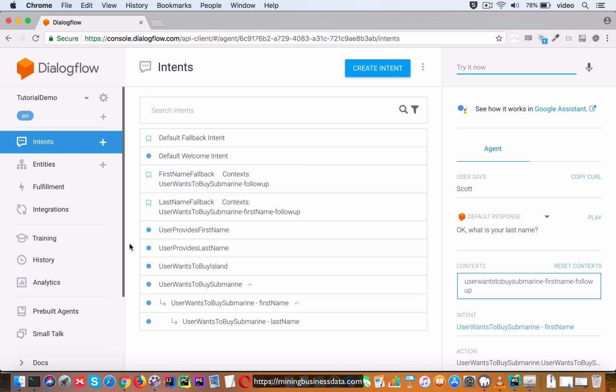What I am really talking about when I mean surplus intent are intents like user wants to buy submarine hyphen first name, which do have a context and still end up as surplus intents. That is, which do have an input context set and still end up as candidates when they should not be. Those are the ones which I am referring to as surplus intents.